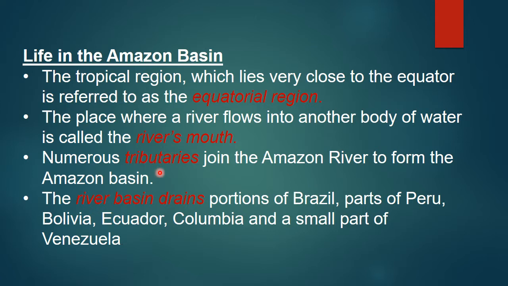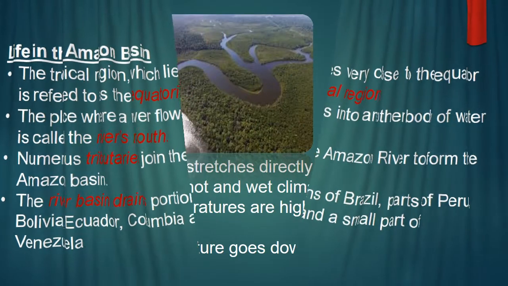Next, numerous tributaries, like branches of rivers, join the Amazon river to form the Amazon basin. Okay, then this river basin drains portions of Brazil, parts of Peru, Bolivia, Ecuador, Colombia and a small part of Venezuela. Okay children, so that's all in the first slide.